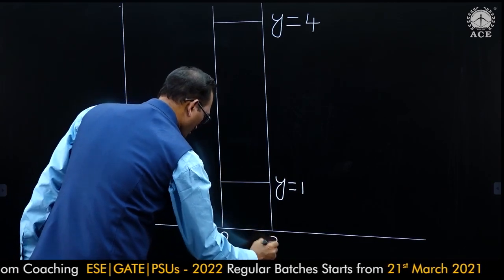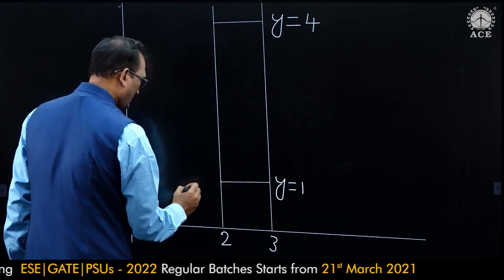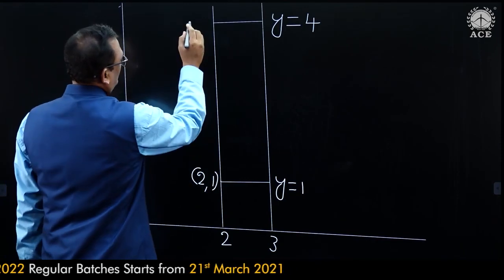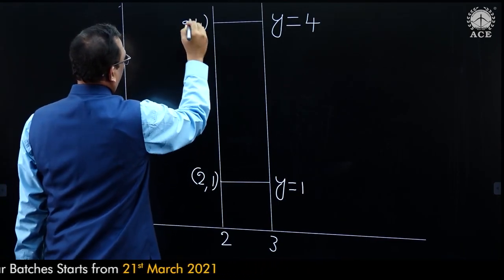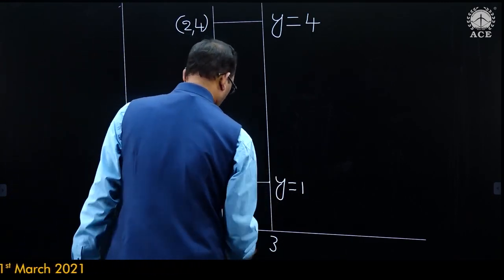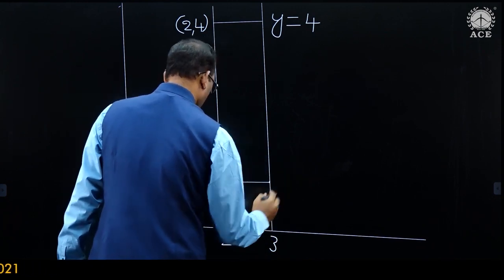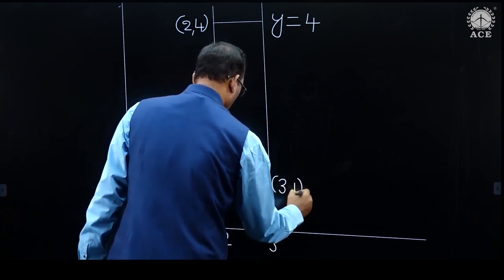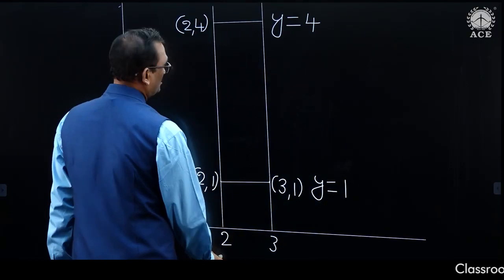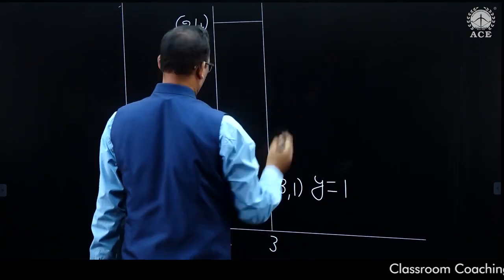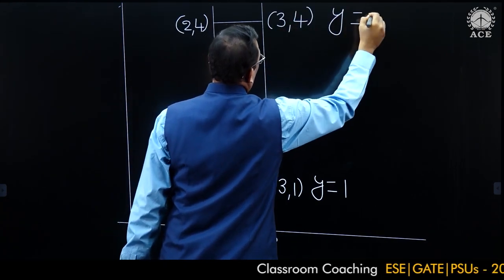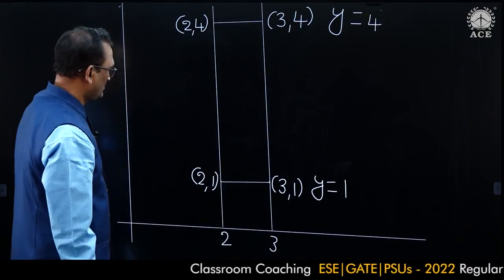This is x equal to 2, 3. This intersection point is x equal to 2, y equal to 1. Here x equal to 2, y equal to 4. Now this is x equal to 3, y equal to 1, on the y equal to 1 line. Now this is x equal to 3, y equal to 4.